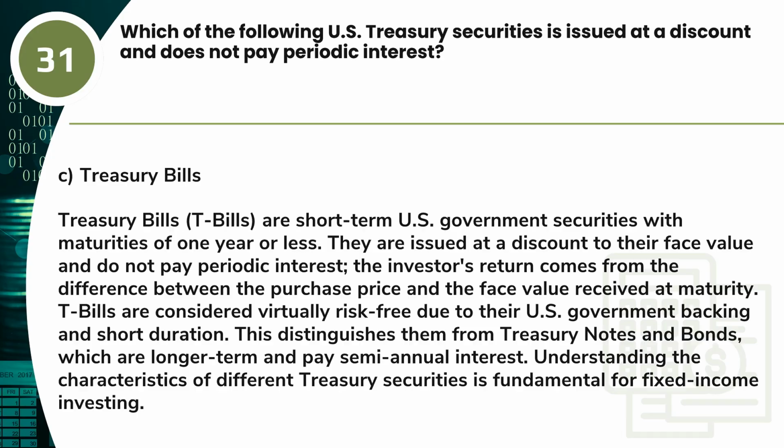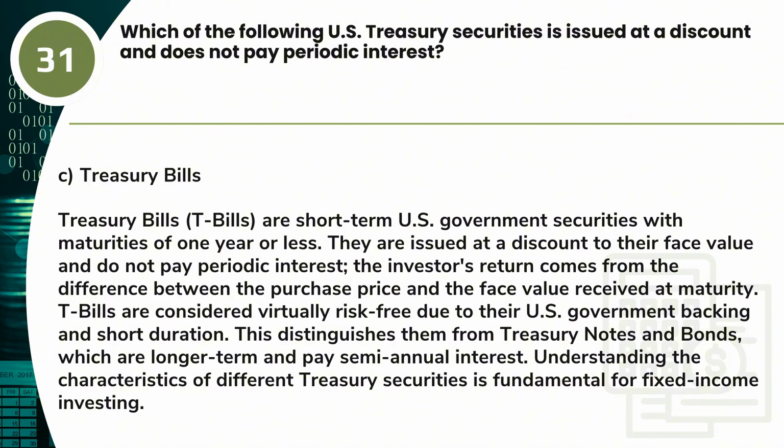Answer. C. Treasury bills. Treasury bills, T-bills, are short-term U.S. government securities with maturities of 1 year or less. They are issued at a discount to their face value and do not pay periodic interest. The investor's return comes from the difference between the purchase price and the face value received at maturity.